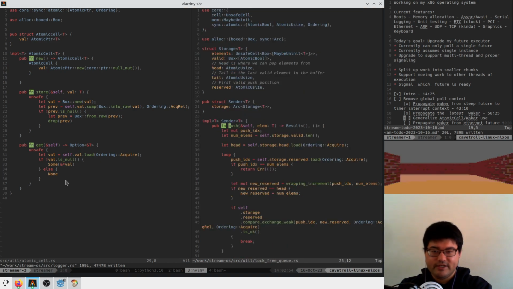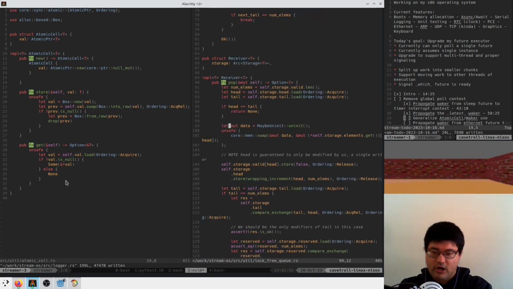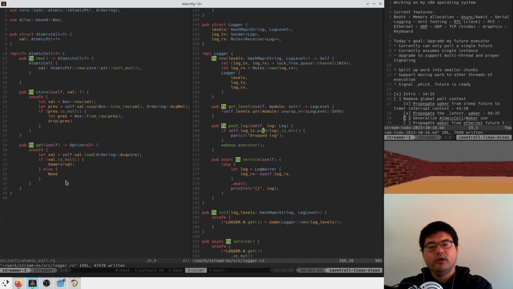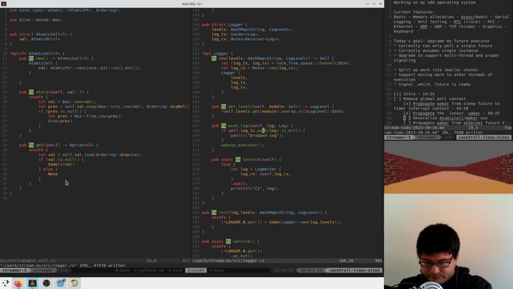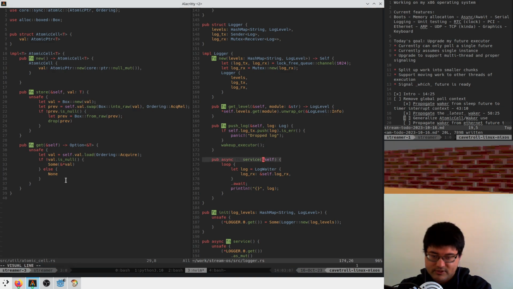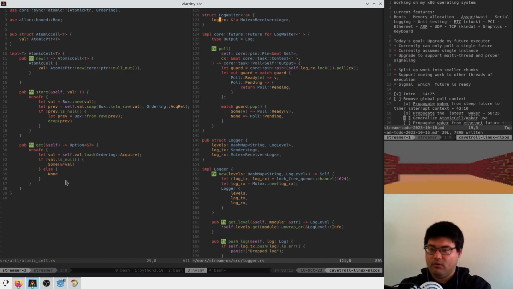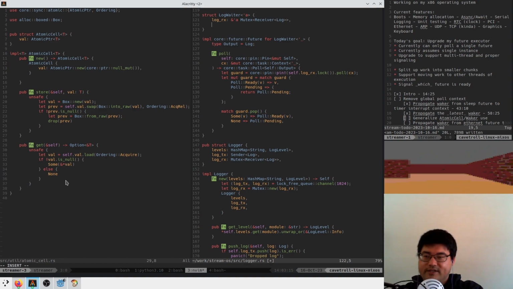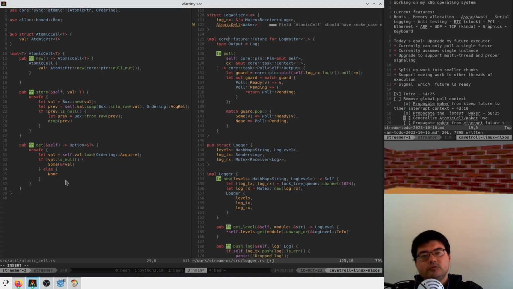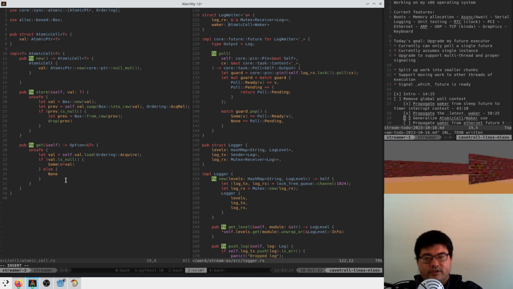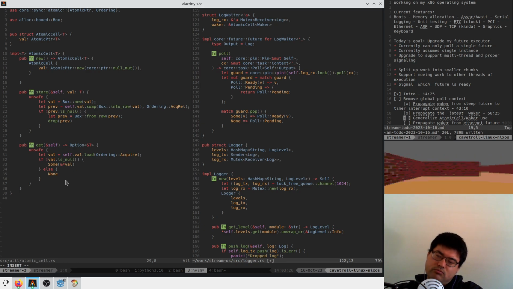So we have an async queue or an atomic queue, a lock-free queue. Sorry, that's the word for it. And here, when we push to it, we need to tell our executor that we need to service this at some point. And so here, probably what we want to do is the same thing, where our log waiter has an atomic cell of waker. And it is by reference.